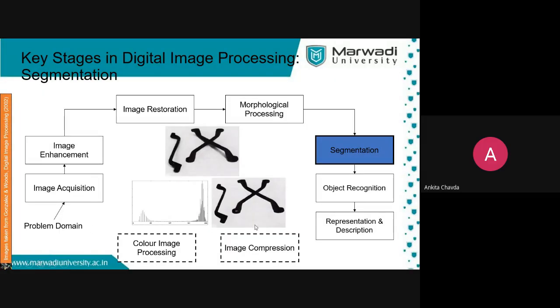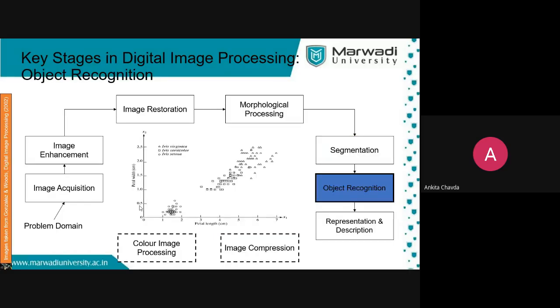Okay, so finally, if your objects are segmented, right, it is separated, you can see the histogram. This graph is nothing but the histogram. Then you are doing object recognition. How you are recognizing the object? See, here in this figure, we are having three different objects.